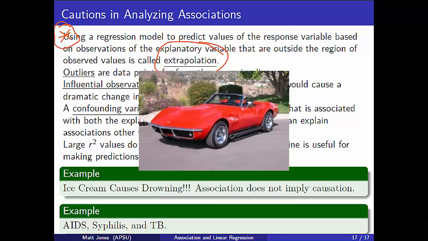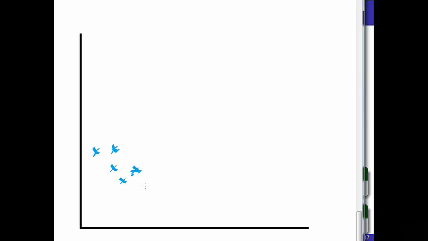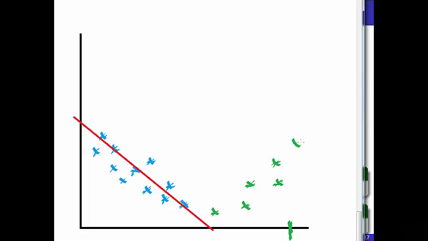If you remember that example, you might make some observations in a region and build a really good regression model and discover a trend in that region. But this model may be absolutely inappropriate for trying to make predictions when your predictor or explanatory variable is, say, over here somewhere. The truth is, if you were to take more data, your response variable might actually come up this way. You really don't know the true behavior of the response until you take some data in and around the region of interest for your explanatory variable. The only really valid explanatory variable region for making predictions using this model is right over in here.